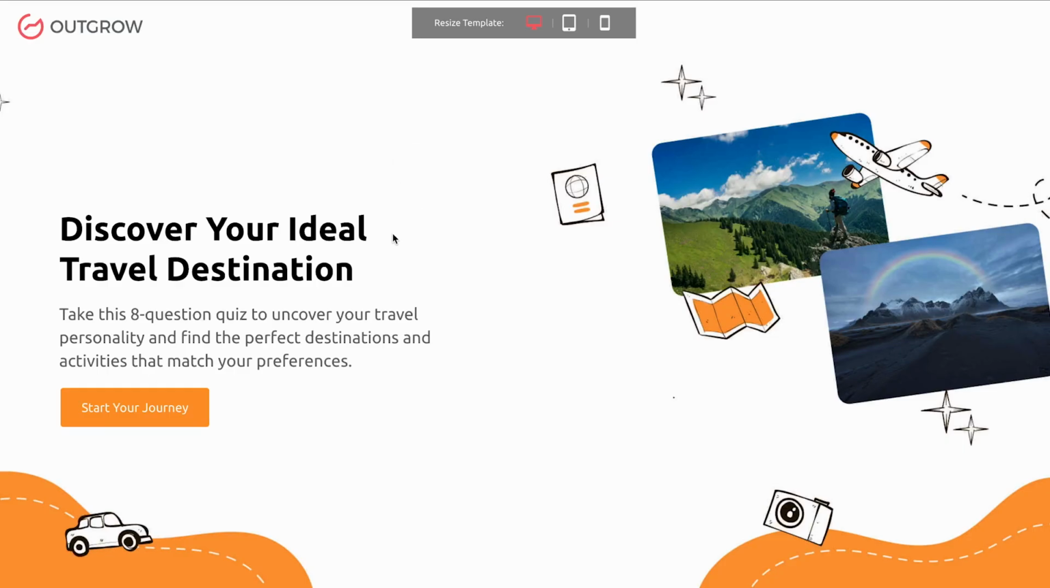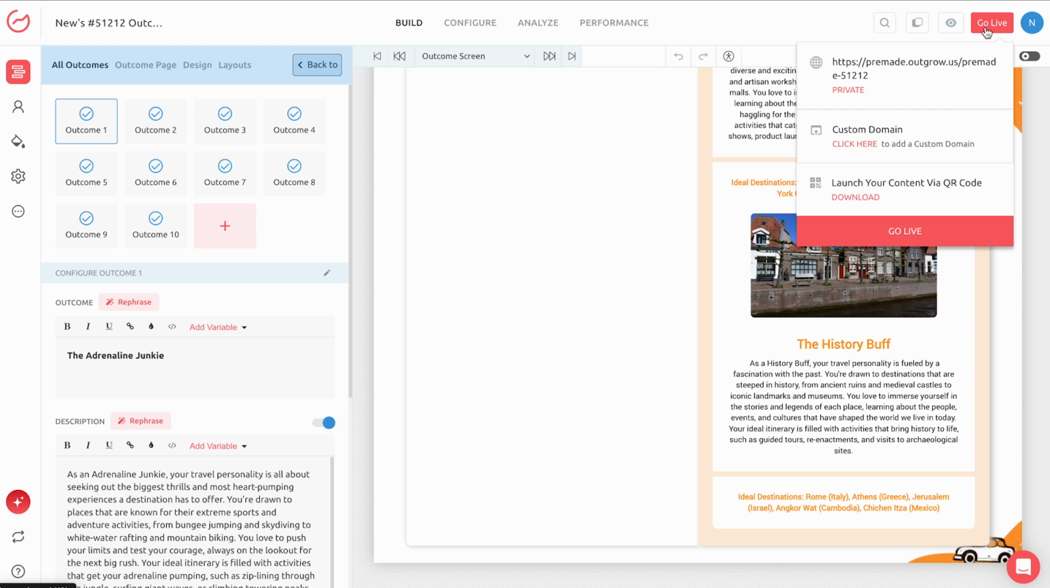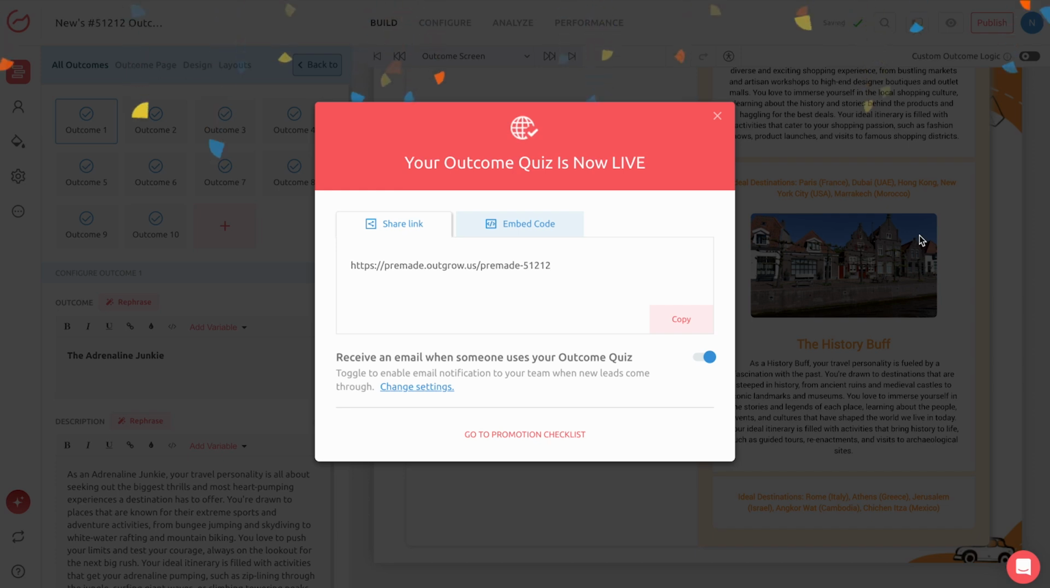Step 4. Preview and test. Before going live, preview your quiz to make sure it's smooth, visually stunning, and intuitive for every traveler. Step 5. Publish and share. And that's it. Hit go live to embed the quiz on your travel website, share it through email campaigns, or post it across social media.